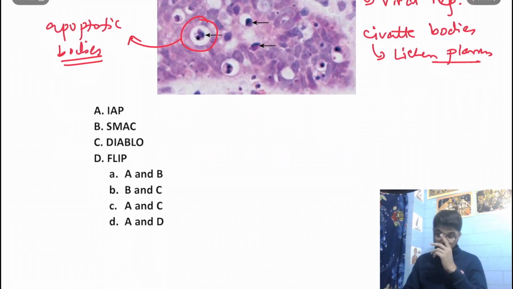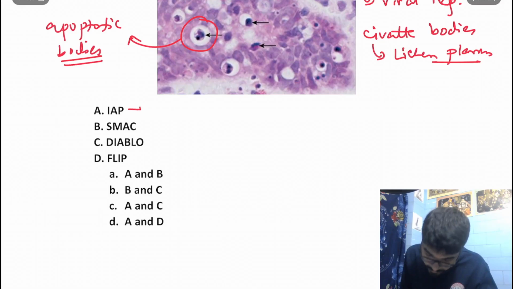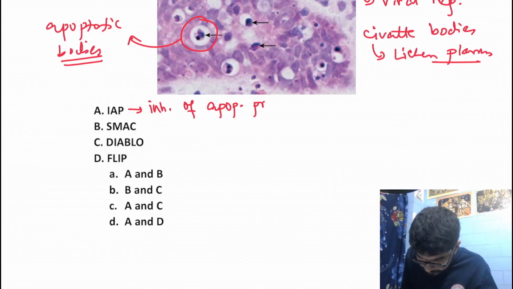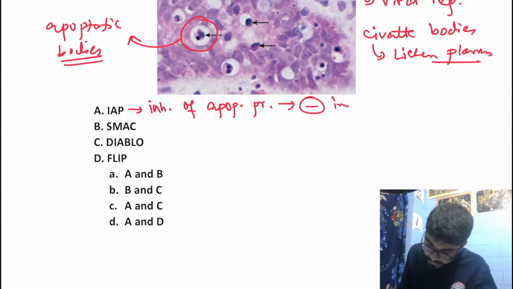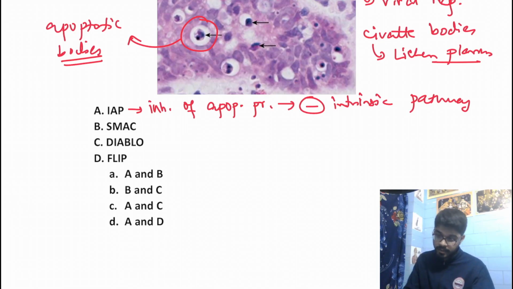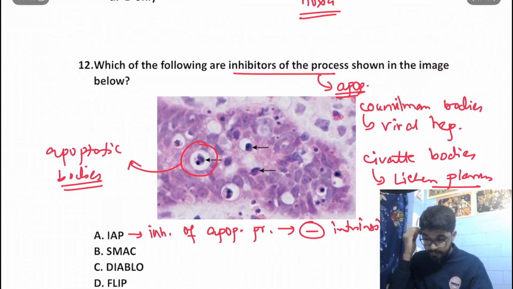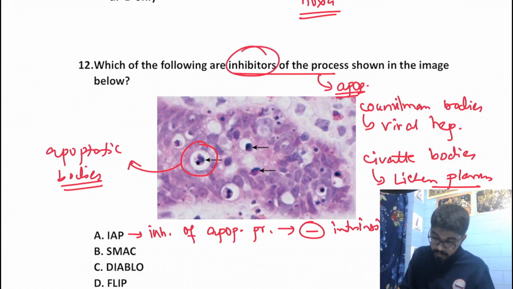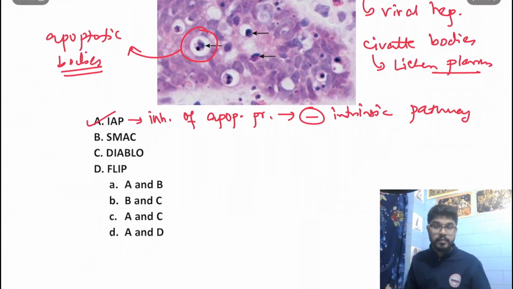Now let's have a look into the options. IAP stands for inhibitor of apoptotic protein. What it does, it inhibits the intrinsic pathway. Okay. So here remember that we are talking about the inhibitors. Yes, so IAP would be an answer.